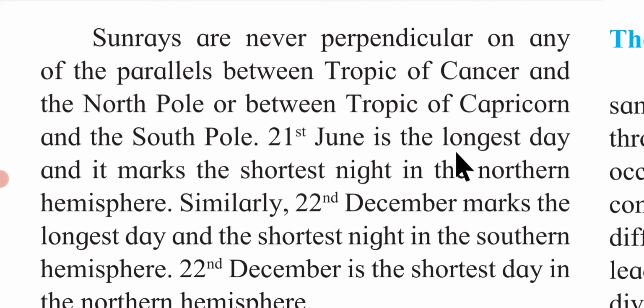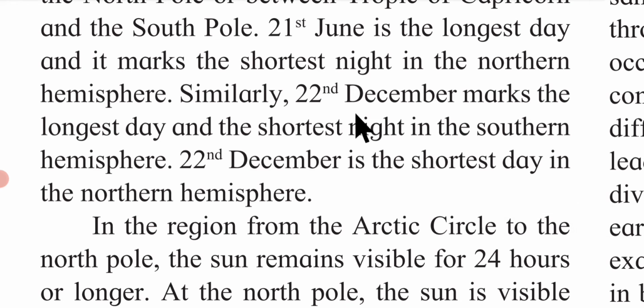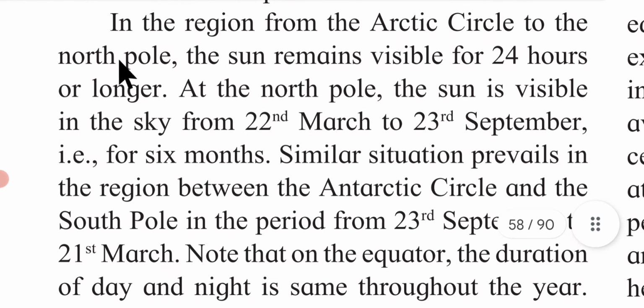21st June is the longest day and it marks the shortest night in the northern hemisphere. Similarly, 22nd December marks the longest day and the shortest night in the southern hemisphere. 22nd December is the shortest day in the northern hemisphere. In the region from the Arctic Circle to the North Pole, the sun remains visible for 24 hours or longer.